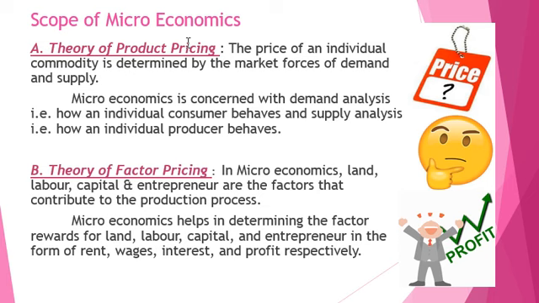So, again, I'll read it for you. The price of an individual commodity is determined by the market forces of demand and supply. Now, what is market demand and market supply?